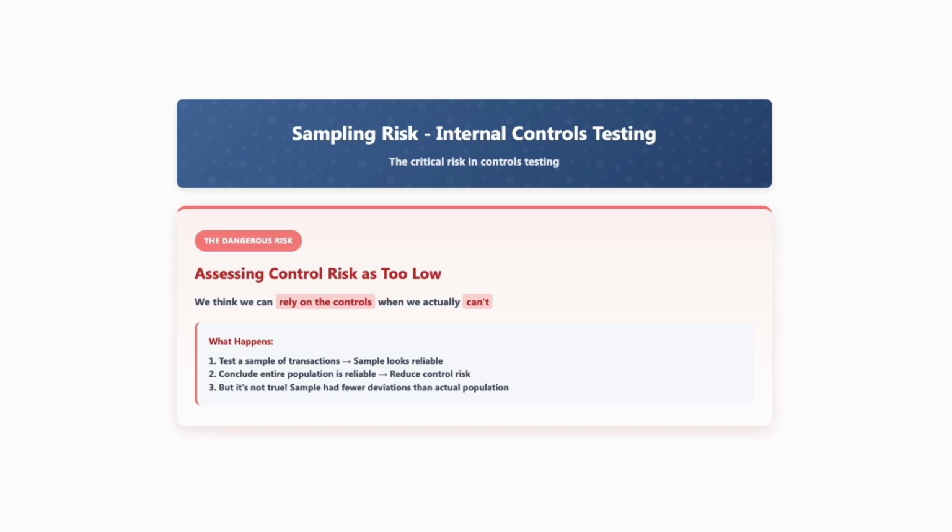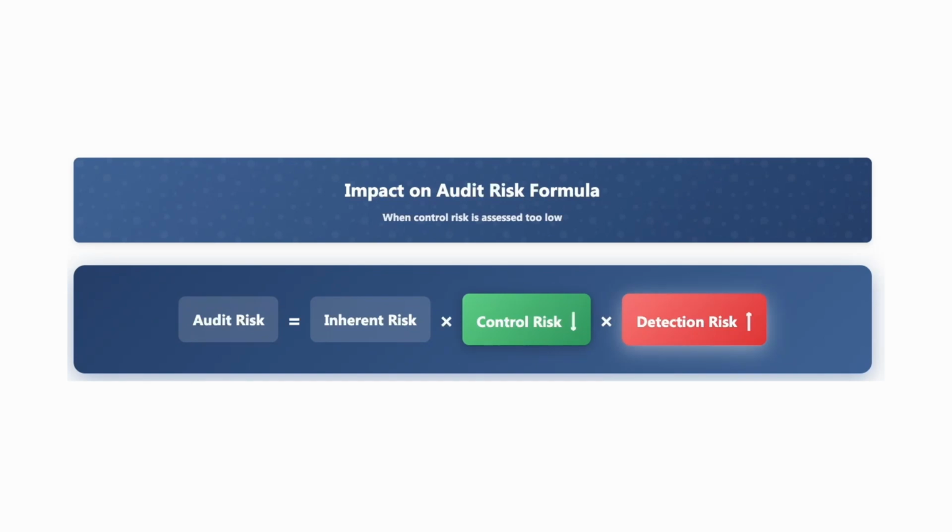So what this usually means is that we test a sample of transactions and those look reliable. So then we think the entire population is reliable and we can reduce the control risk. But then it's actually not true, that the sample is either too small or it was just the sample that had fewer deviations than the rest of the population. So then if we think about the impact of this on our audit risk formula, if we assess control risk as too low, we think we can rely on it when we can't. Therefore, we're going to increase our detection risk and do less substantive testing than we should be doing.